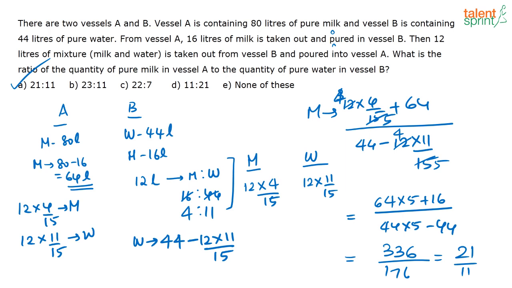So this is the total amount of milk that is there in vessel A. Now what is the total amount of water that is there in vessel B? This 44 liters of water was there. But what happened out of that? I took out 12 liters of the mixture, correct? So how much water has come out from that? It is nothing but 11 into 12 by 15. So 44 minus 11 into 12 by 15 will be the amount of water that is there in vessel B. So this is the ratio that they are asking for. You have to just cancel it out, simplify it and arrive at the answer. Hope it is clear now.